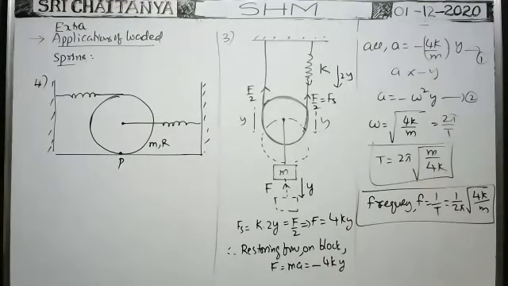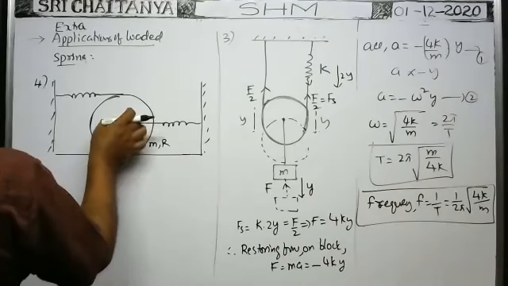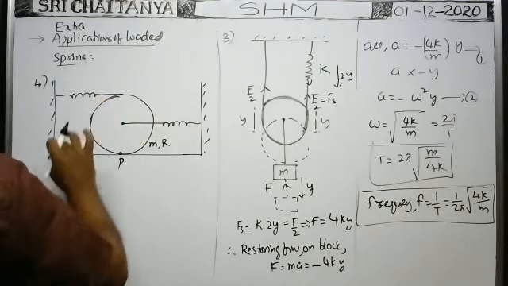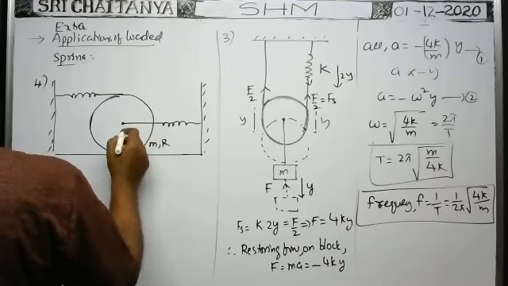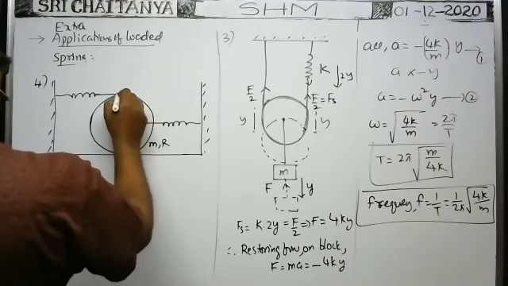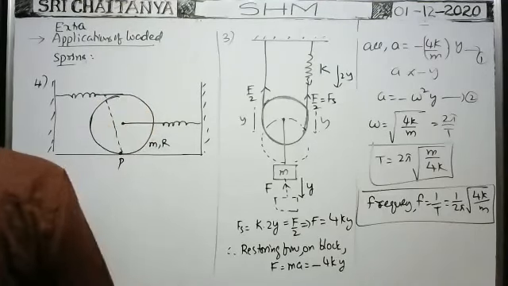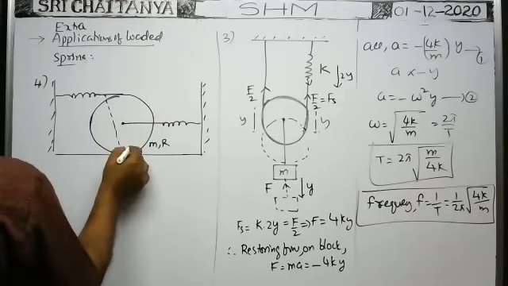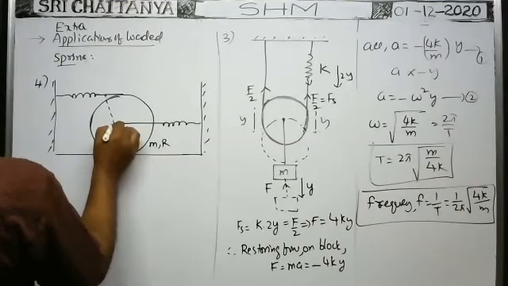Okay, now if the central mass is turned through a certain angle about the point of contact, then the center of mass of the rolling body displaces through a distance x.